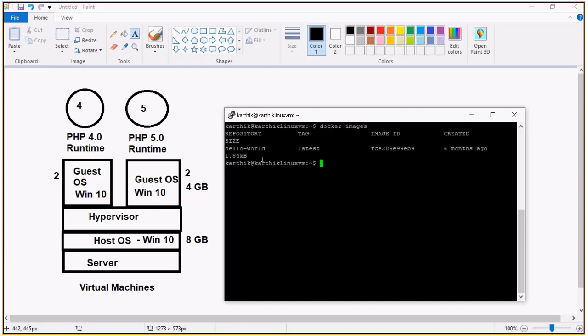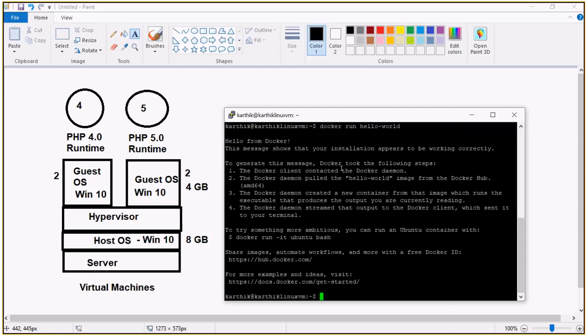Since this application's process completes after showing the output, docker run hello-world finishes execution and comes out. But if the process is continuous, for example, if I ask it to host a web app and listen on a particular port, it won't stop, and then we can access it from anywhere. All those things we are going to see.